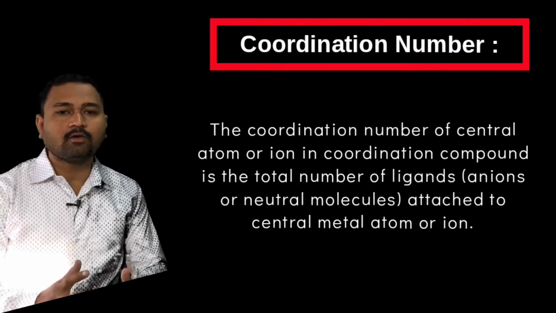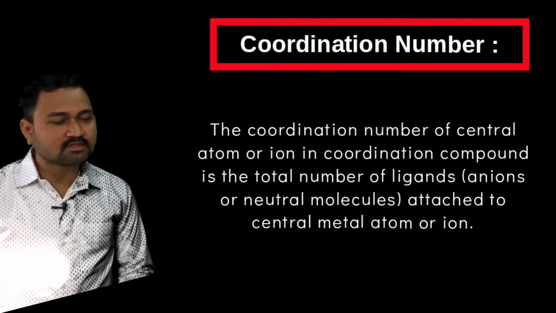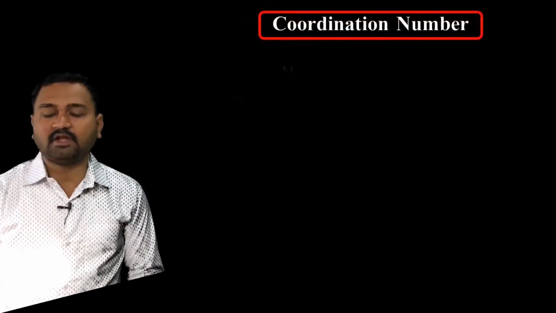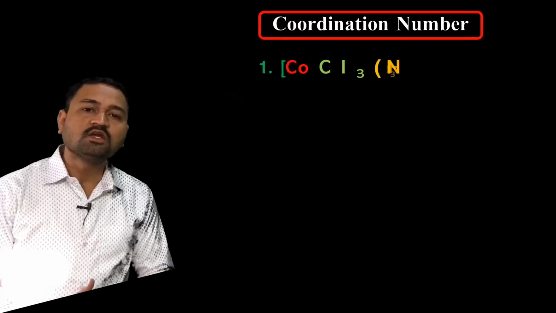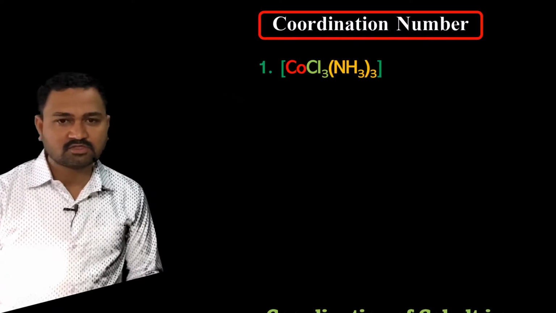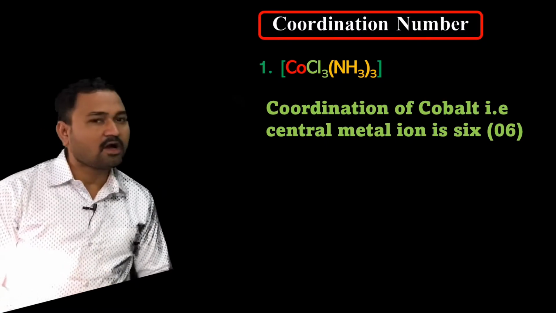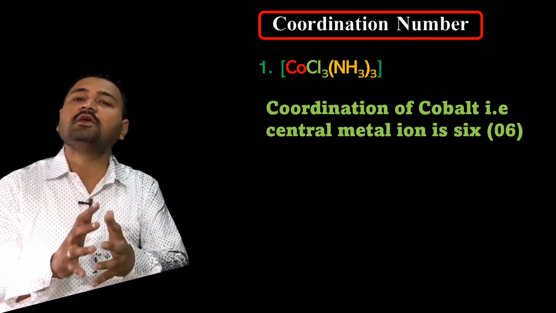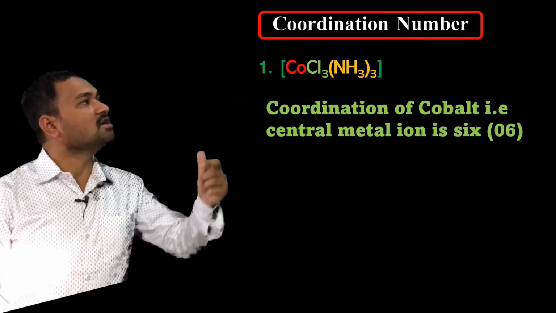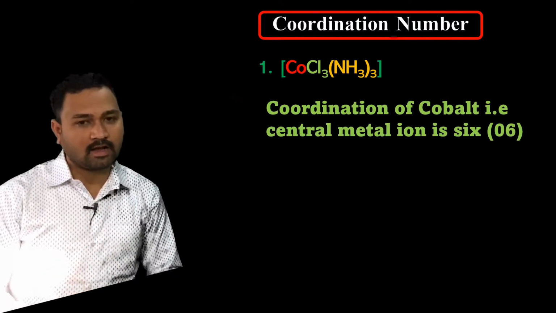Now here I have again taken the two examples, such as CoCl3·3NH3. So here the coordination number of this complex ion is 6, as the 3 chlorine and the 3 ammonia molecules are attached to the central cobalt ion.